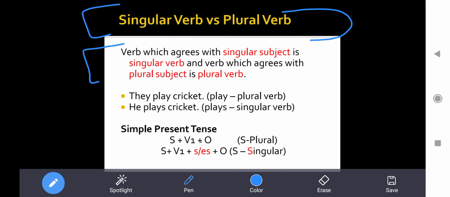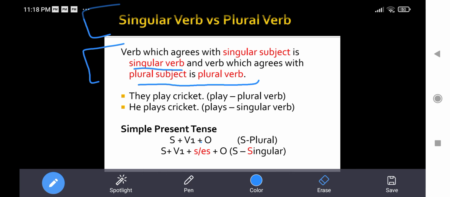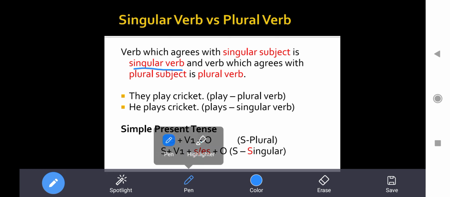Verb which agrees with the singular subject is called a singular verb, and verb which agrees with the plural subject is called a plural verb. I hope this is clear. The statement was simple. If subject is singular, the verb will be singular. If subject is plural, verb will be plural. Now understand it with some examples. First of all, before moving on to examples, what I want you to do is read the complete formulas and memorize them.